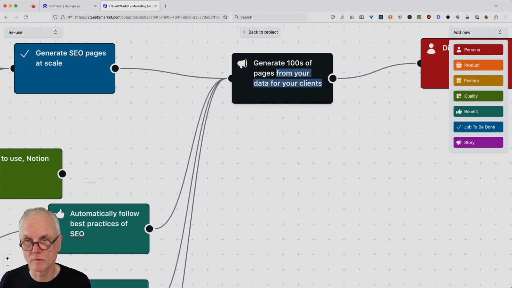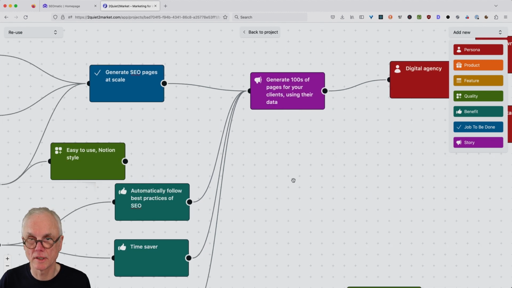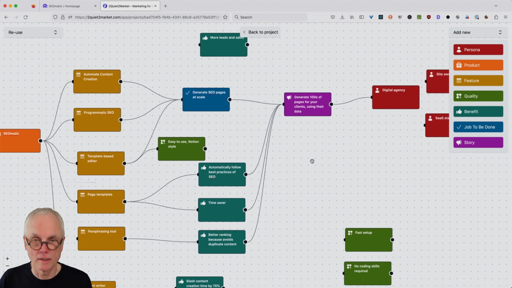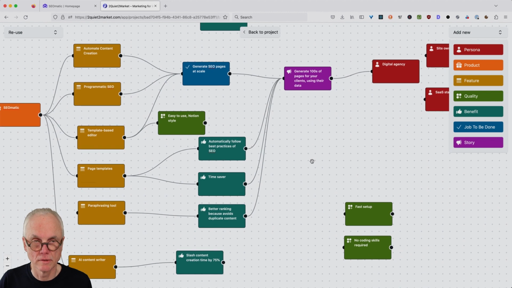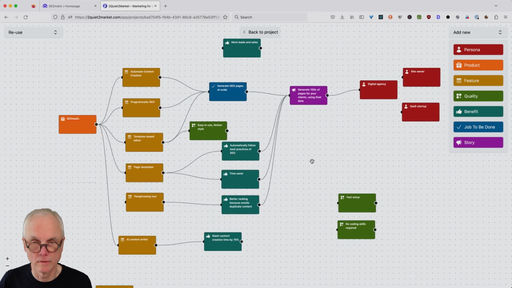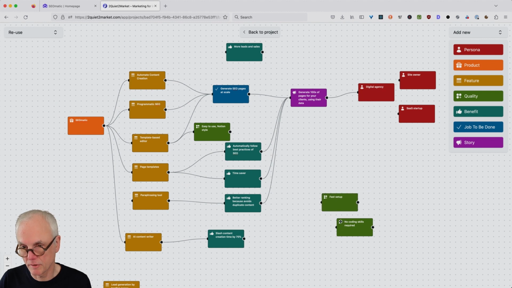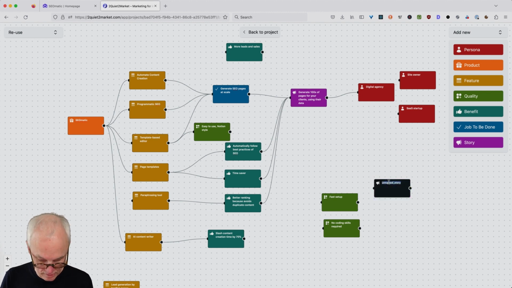This is not working as I want it. Generate hundreds of pages for your clients using their data. Something like that. Okay. Yeah, looks good. Setup is a thing for another story. No coding skills required. This could be the decision is easy, kind of story named that way.